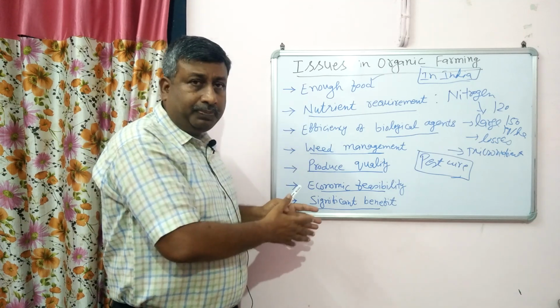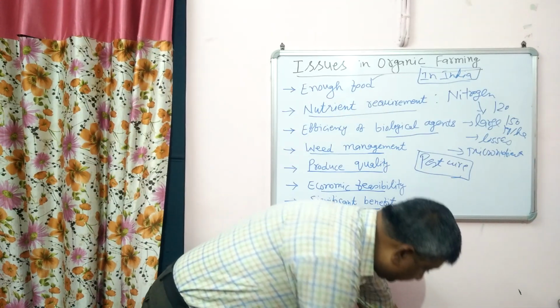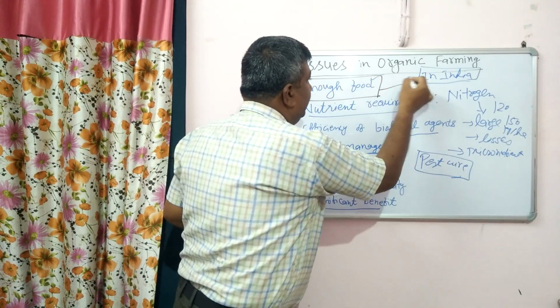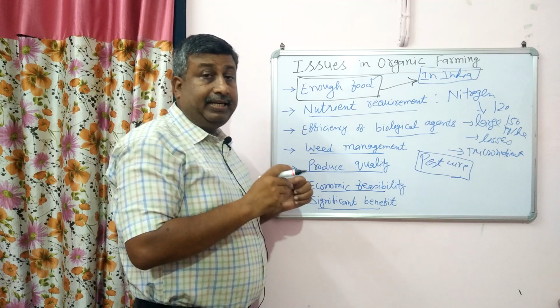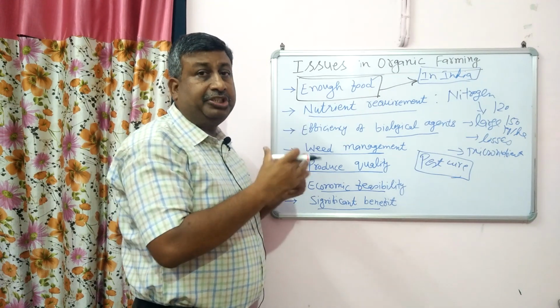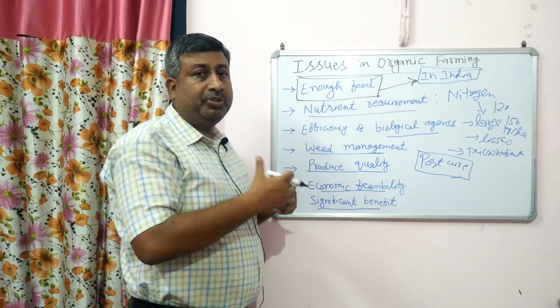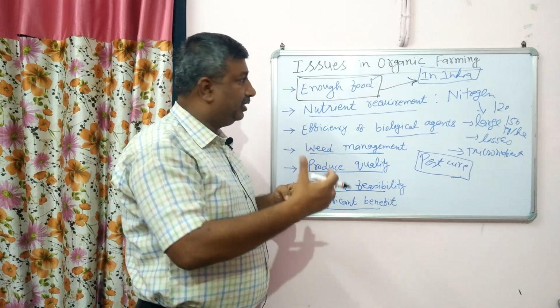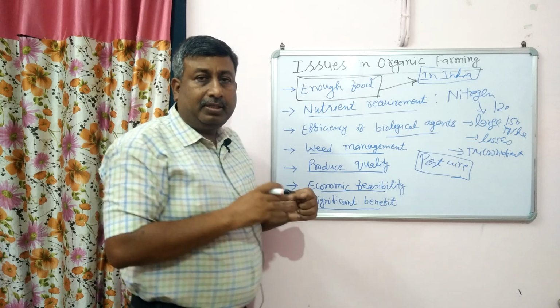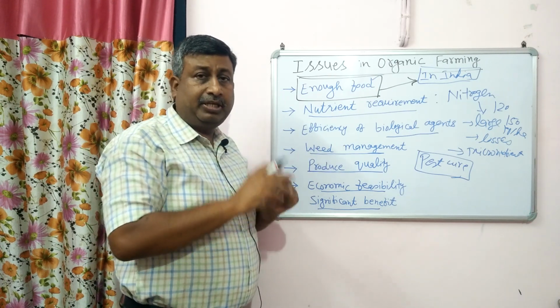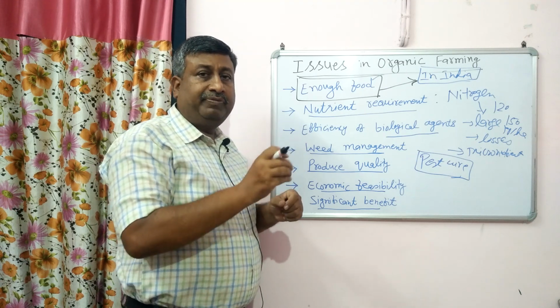So these are the issues, and the major issue is enough food in our country. We can say it is the largest issue. If we convert to total organic, then it is not possible to feed the whole population. So this is the issue. It means organic farming cannot be practiced in the whole country. It can be practiced in the location, in the area where it fits.